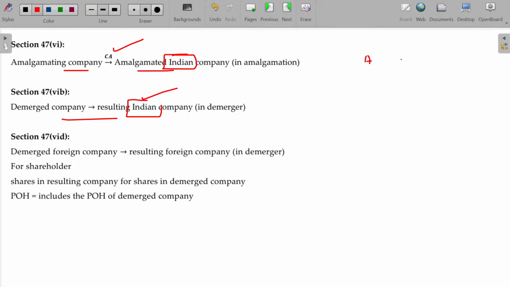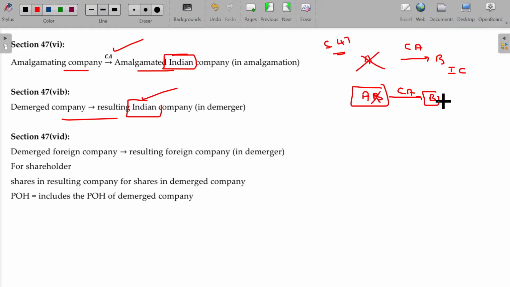So A company merged with B company. Thereafter A company is closed. B being an Indian company, then automatically the transfer of capital asset will be considered as not a transfer under section 47. AB company where B is separated and formed as a new company, while forming, some of the capital assets of AB are transferred to B, also falls under section 47, provided B should be an Indian company.